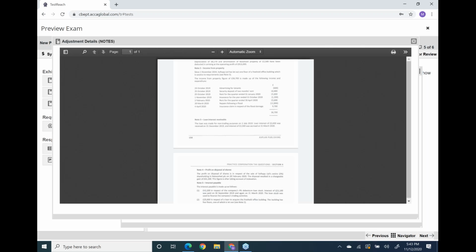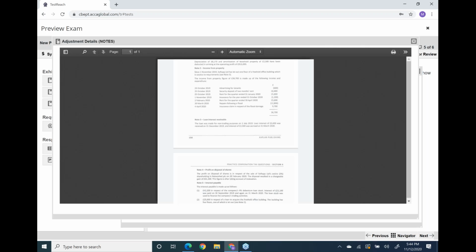this advertisement lies in the accounting period. So yes, it's allowed expense. Advertisement is a full-time allowed expense. You all know. Then security deposit of 2 months. My dear student, I'm sure you must have studied this. Security deposit is just for security purpose, and you have to return it one day. For example, a tenant is giving me a security deposit, so this security deposit is not my income at all.